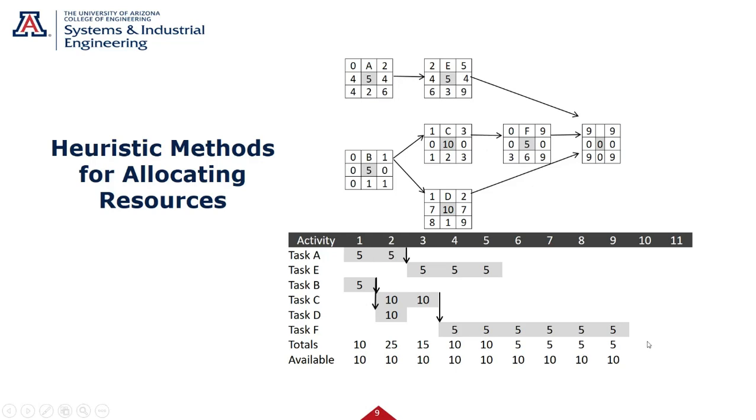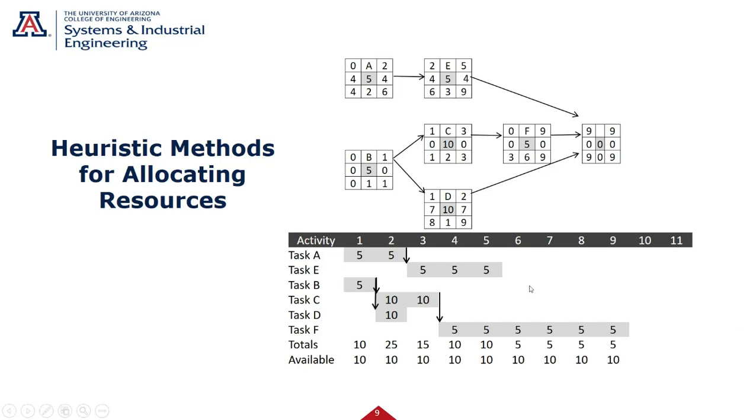So I say, I can't give you that. I can't give you 25 there, or I can't even give you 15. I can give you 10 people. Now what are you going to do with the project? And is it going to impact the 9 days? Okay, so we're going to ask two things.